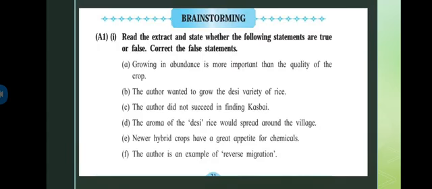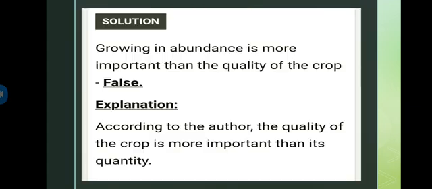So the very first question is all about true and false. Read the extract and state whether the following statements are true or false. Correct the false statements. Basically, we have to mark it true or false, and if the statement is false, then you have to correct it. There are some sentences given which we have to mark. Now the very first one: growing in abundance is more important than the quality of the crop.